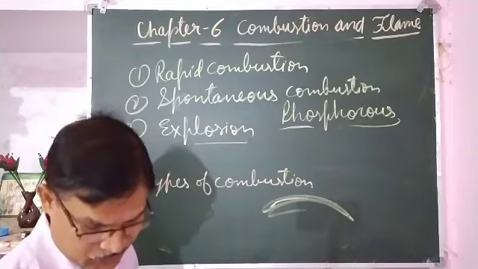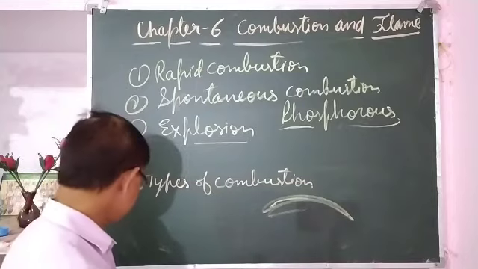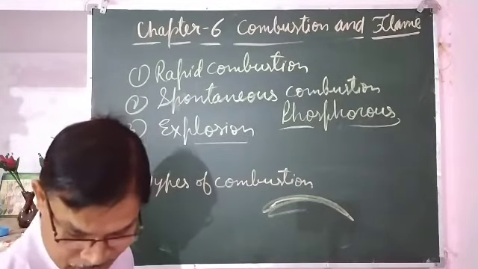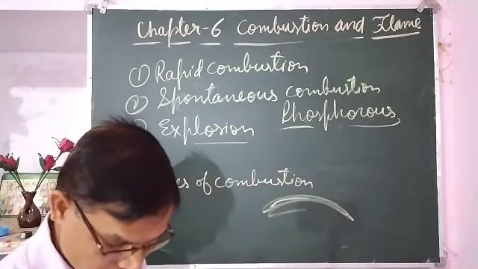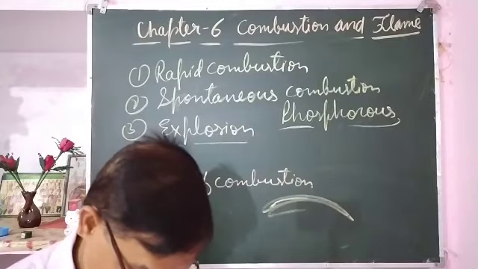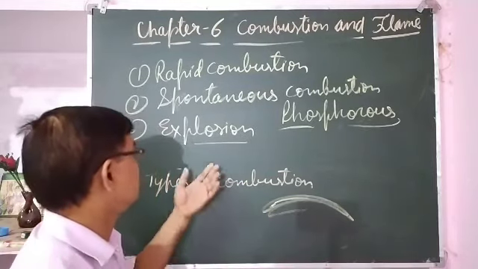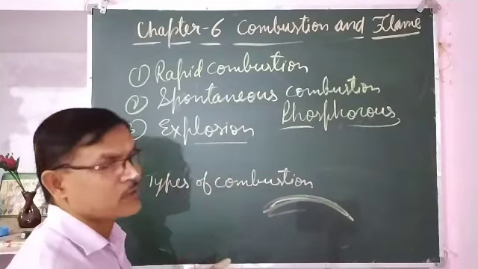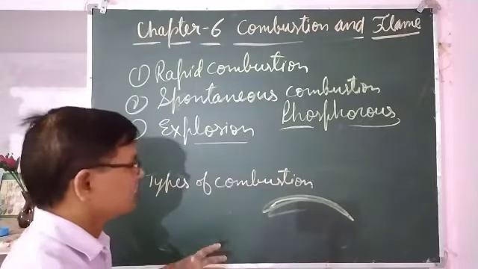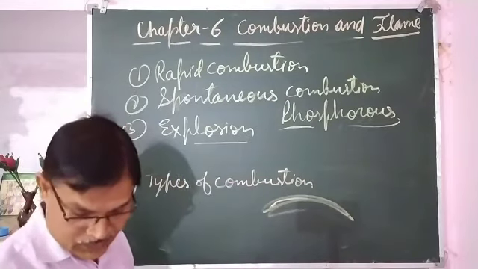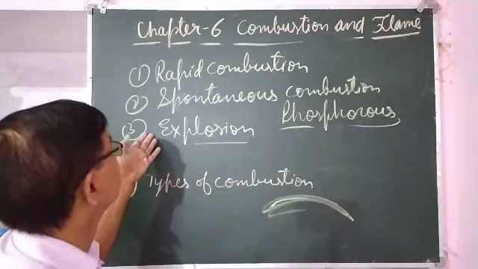So the combustion in which a lot of gas is produced rapidly is called explosion. In that case, sound and light are also produced. So these are the three main types of combustion.